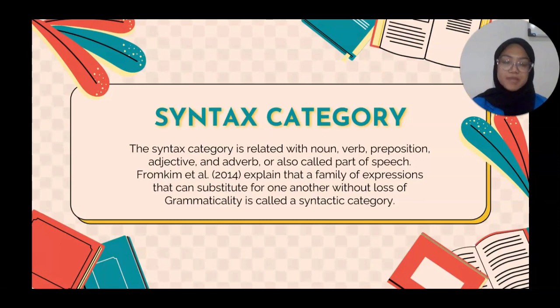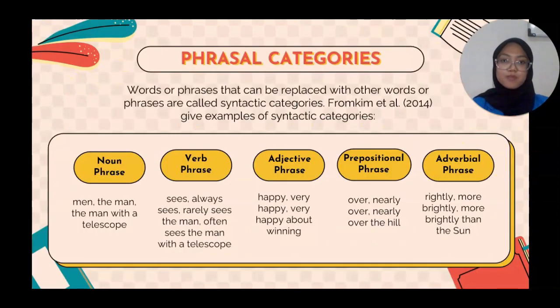Kim et al. 2014 also explained that the syntactic categories include both phrasal categories, such as noun phrase, verb phrase, adjective phrase, prepositional phrase, and adverbial phrase, as well as lexical categories such as noun, verb, preposition, adjective, and adverb. According to this definition, words or phrases that can be replaced with other words or phrases are called syntactic categories. Kim et al. 2014 give examples of syntactic categories.